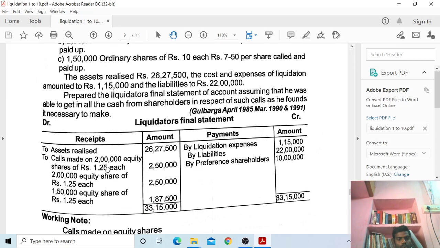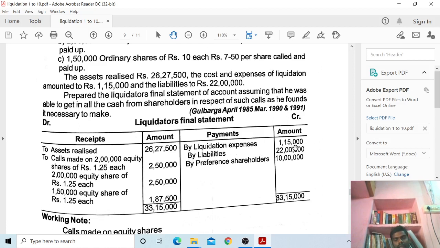So 2.50 you have to collect, total 5 lakh rupees. Next, 1 lakh 50,000 equity shares of rupees 1.25 you have to collect. So you have to collect 1 lakh 87,500.